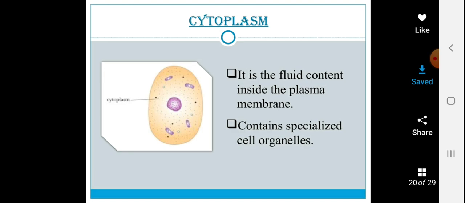It contains all specialized cell organelles. So you can say that the rest of the cell organelles like mitochondria, chloroplast, Golgi body, endoplasmic reticulum, they all are lying or floating within the cytoplasm.